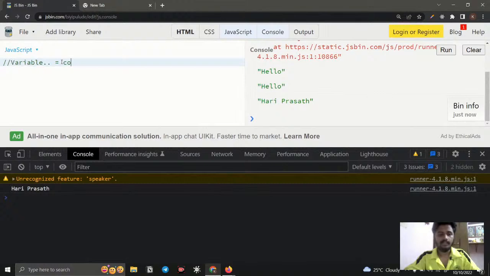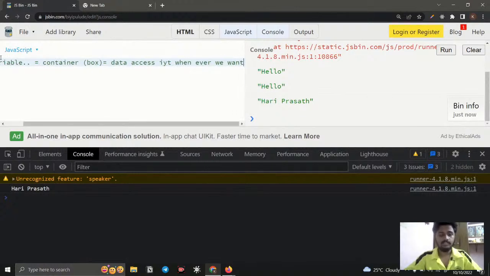Variables are nothing but like a container. Just remember the word container. It is a box. Just consider it as a metaphor, you can just say box. So it is just a box where we can store data. That's it. A variable is like a box where we can store the data and access it whenever we want.